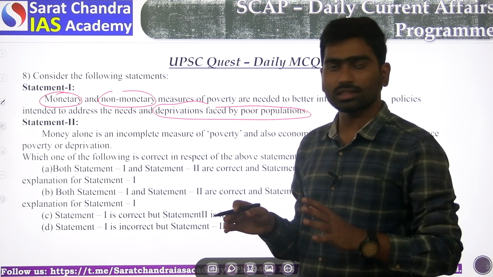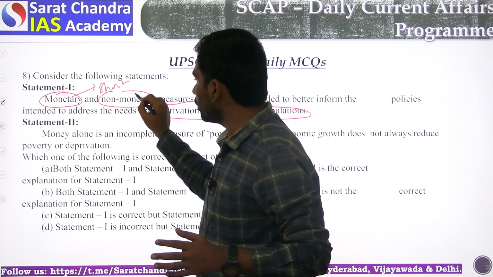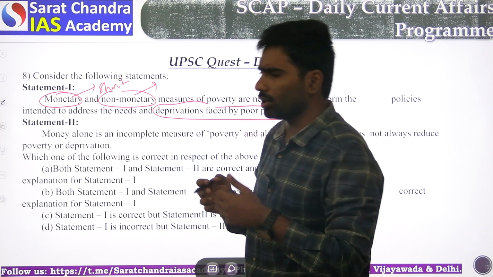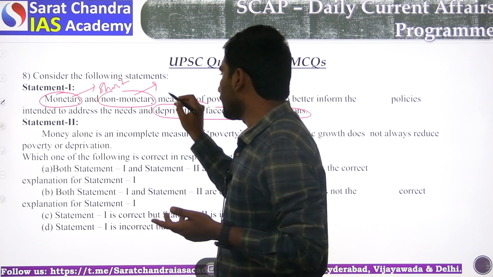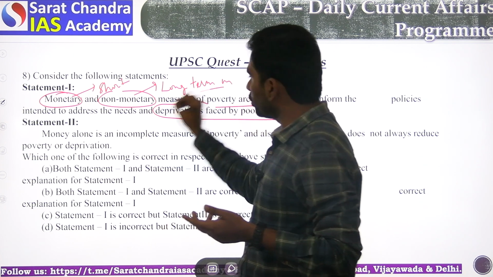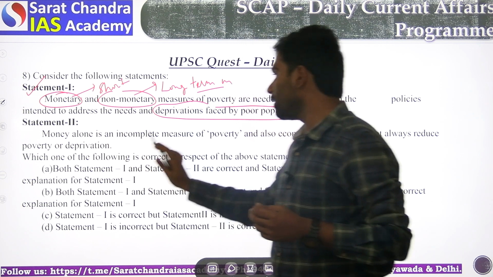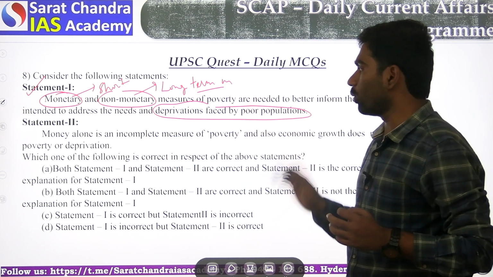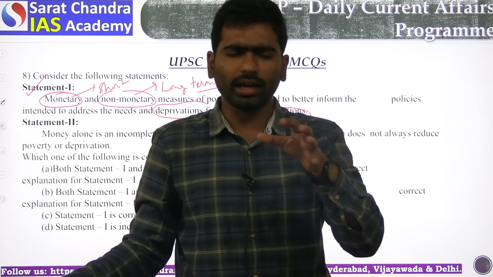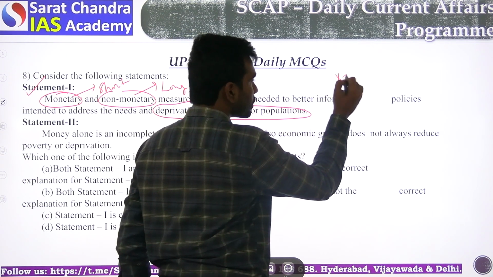Both are needed. If you give a monetary measure, it is a short-term solution. If you give a non-monetary measure, that may be developing social infrastructure and giving some other things other than money, these are long-term measures. So both are needed. So this statement is the correct one. Next, money alone is an incomplete measure of poverty. See, money is not a proper criterion to calculate poverty. That is what is highlighted in the multidimensional poverty index.